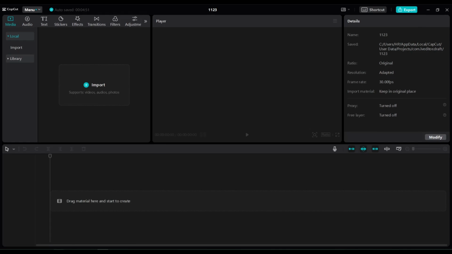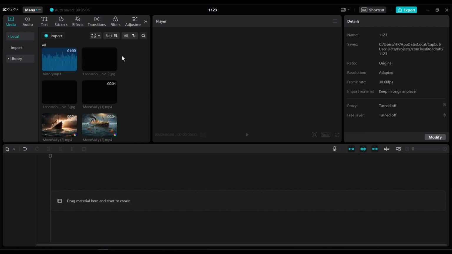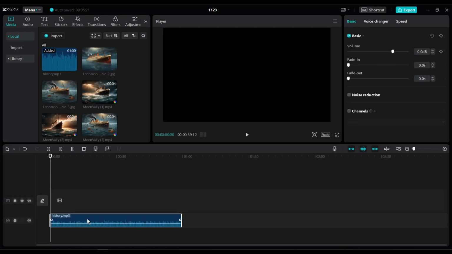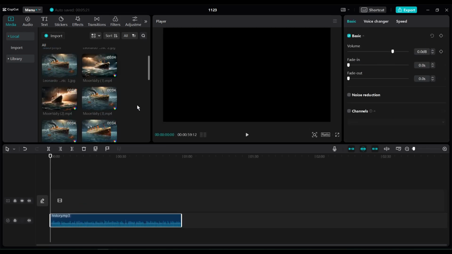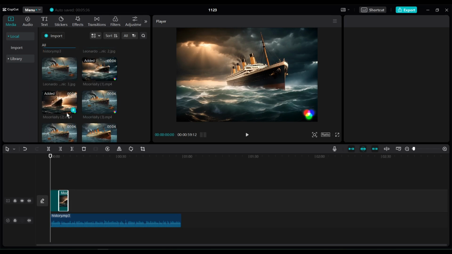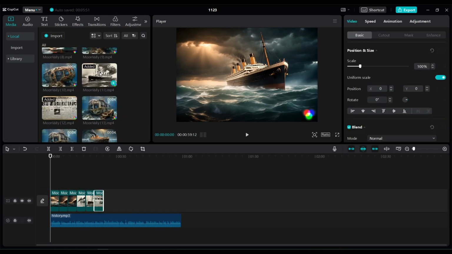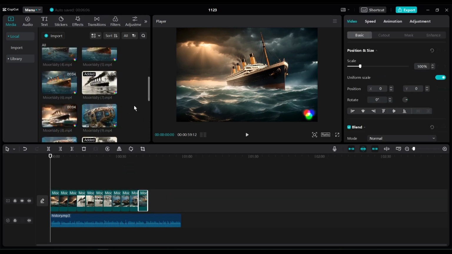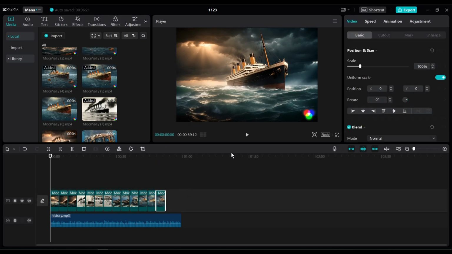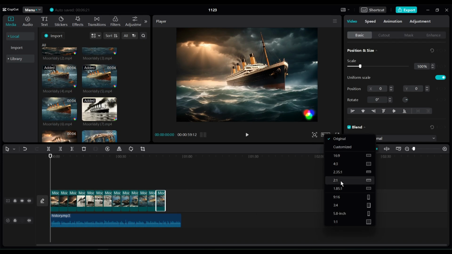Alright, after coming to the editor, import all of the videos and voiceovers into the media bin. Now insert the voiceover in the audio timeline. Then insert the videos on the video timeline. Now we have to set the aspect ratio. Click on here and set the aspect ratio as 9:16.